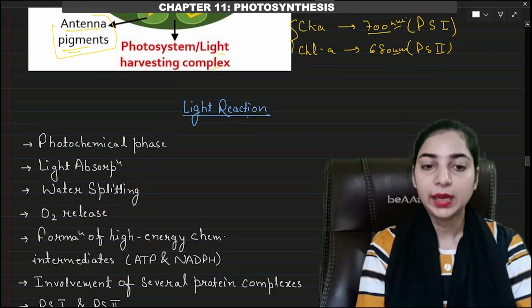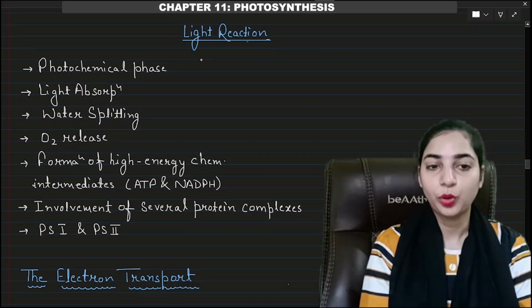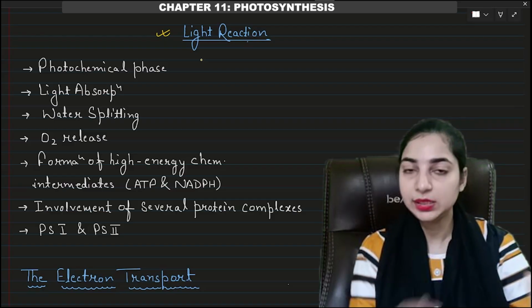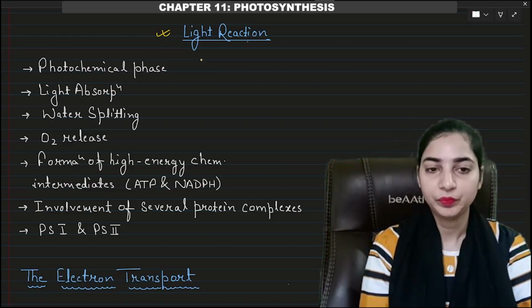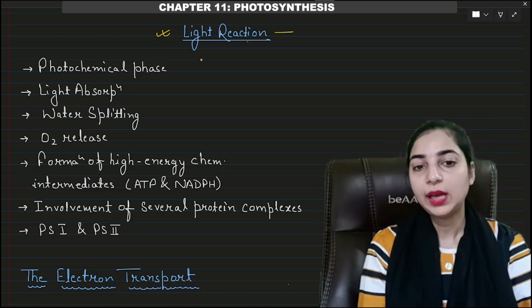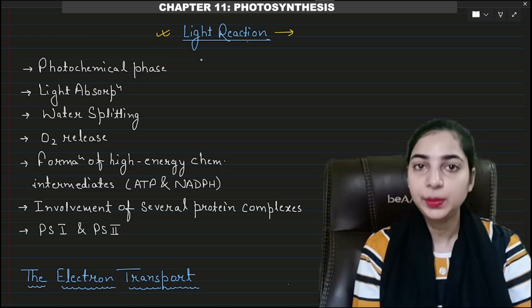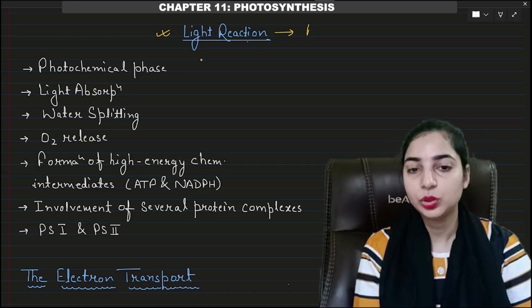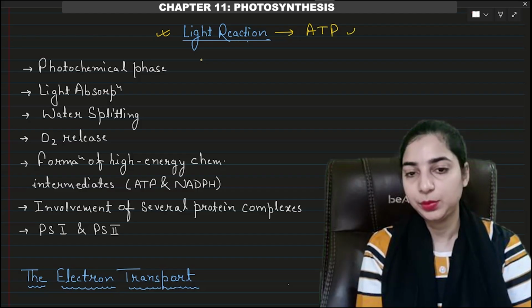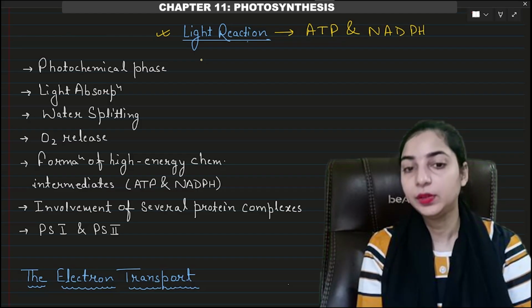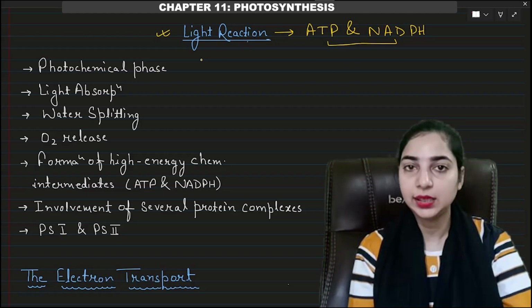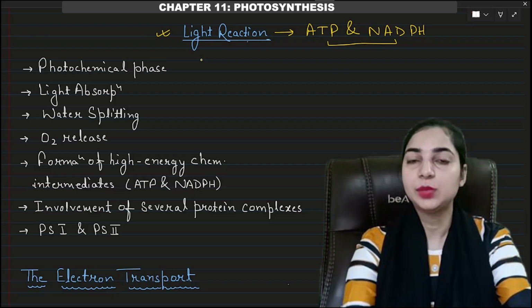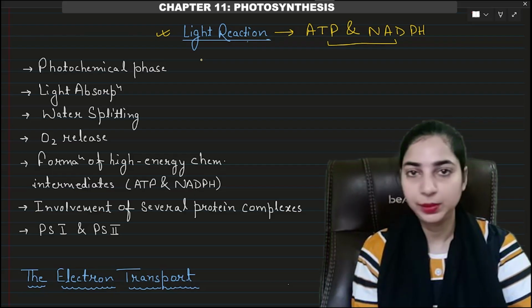Now we come to the light reaction. That is the most important part, because these photosystems are associated with the light reaction. Now we know that the light reaction is important because it results in the formation of ATP and NADPH. ATP and NADPH are the products of light reaction. And then the next type of reaction, that is dark reaction, will depend on these products of the light reaction, ATP and NADPH.